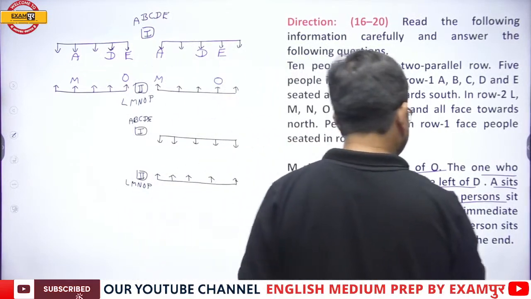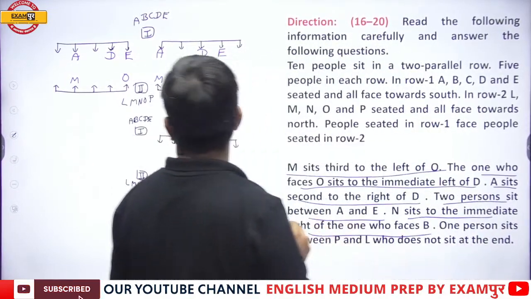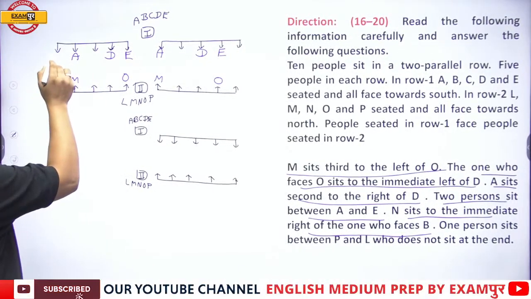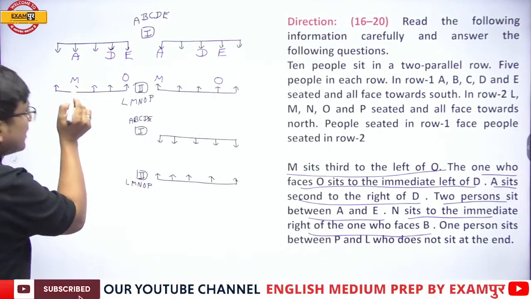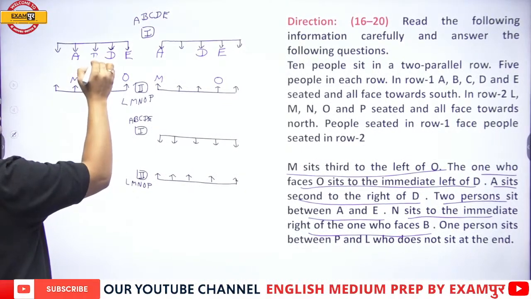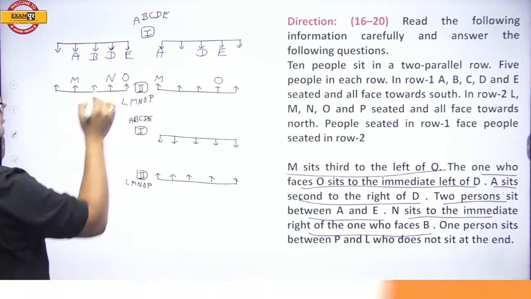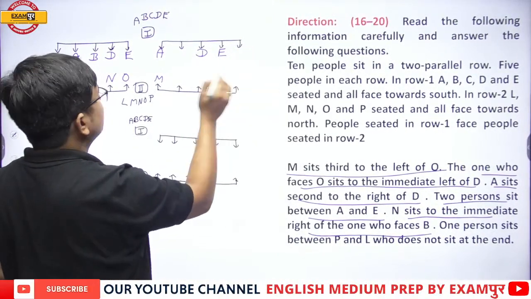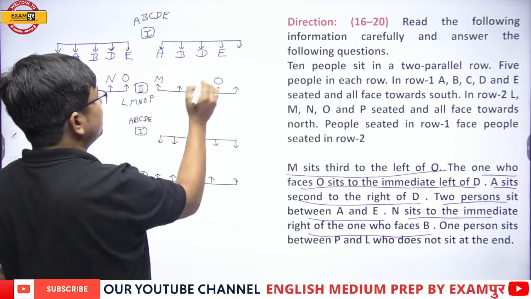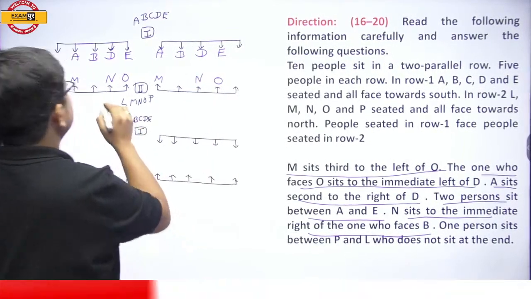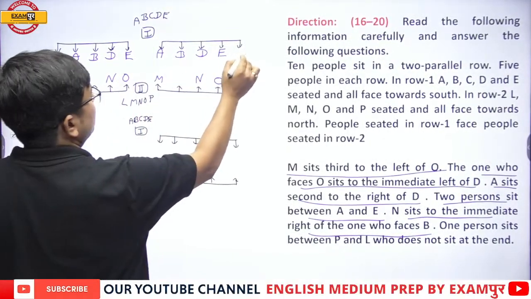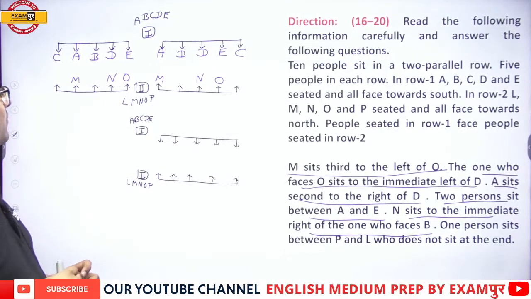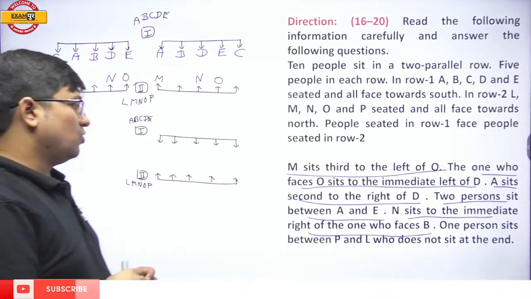Now, N sits to the immediate right of the one who faces B. Suppose B over here, the one who faces B, N sits immediate right is not possible. Now, B, the one who faces B, immediate right, N is possible. Now C is left out. Fine. So now what we have done is that N sits to the immediate right of the one who faces B.